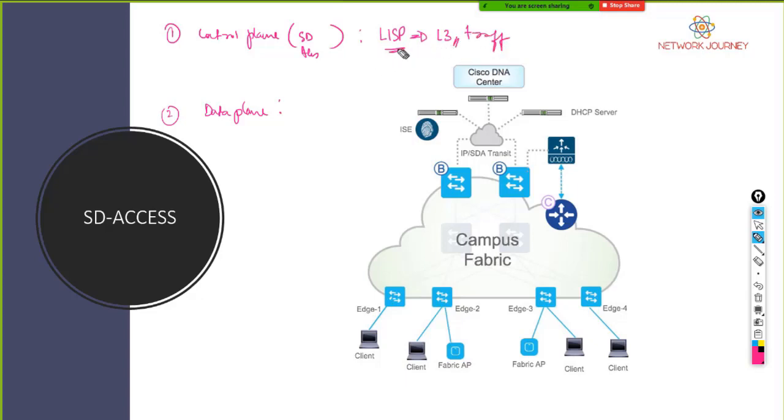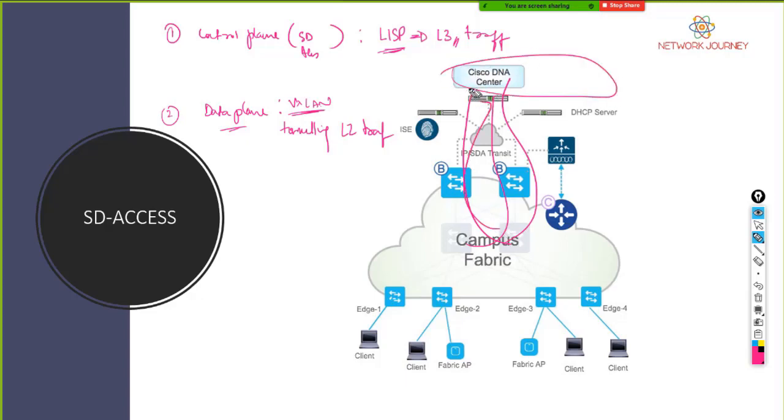Okay, so that's a limitation of Lisp, and we now need to depend on something called VXLAN. Now, VXLAN is a tunneling technology in the case of L2 traffic and the data plane traffic. Okay, so your data plane traffic decision is now made with the help of VXLAN protocol integration. So that's where the DNA is going to get all the information of the data plane.